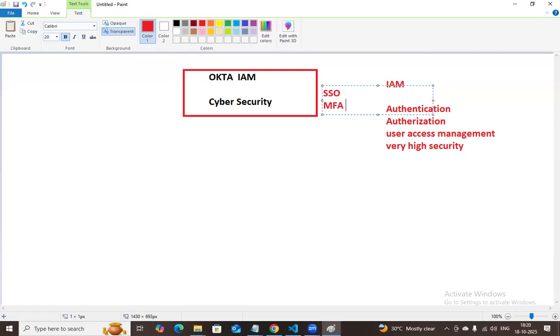And it has single sign-on, with one sign-in you can automatically access a number of applications. See why SSO is very, very famous. For example, a company wants to give policies to a new person who has joined, what company policies he has to follow, and what kind of applications he has to work on.